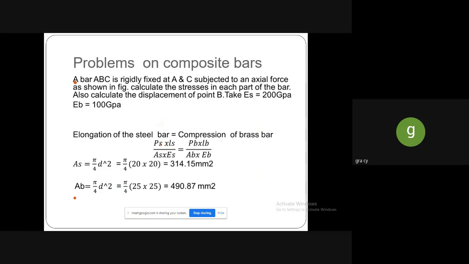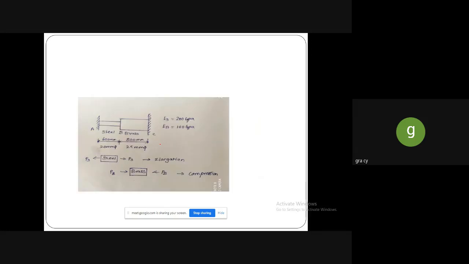First thing is we have to find out the area of the steel and the area of the brass. What is given in the problem, first we have to find out the area calculations and convert that in terms of meter or mm. Here the diagram is given. Steel bar is here and brass bar is here. Both the bars are rigidly fixed, isn't it?